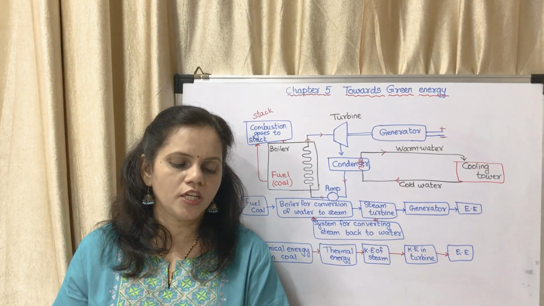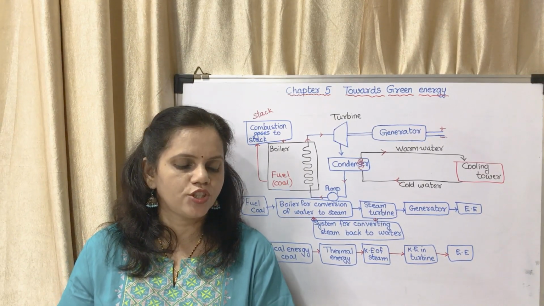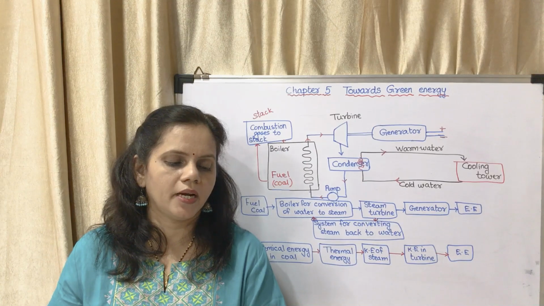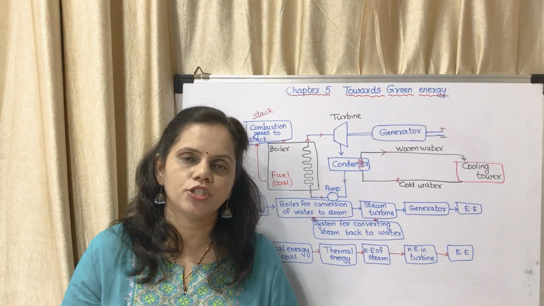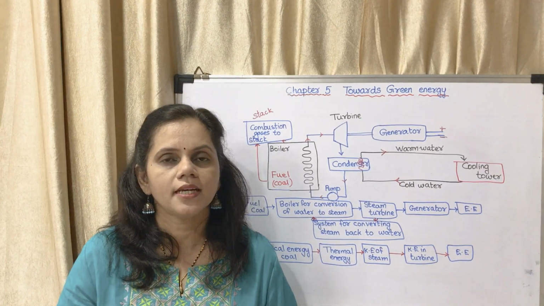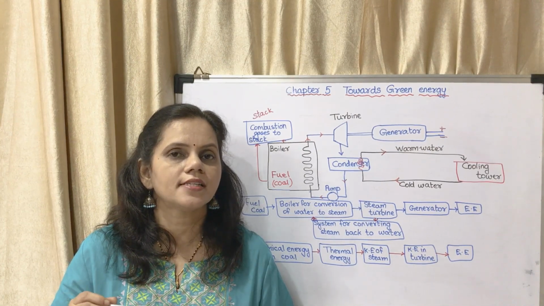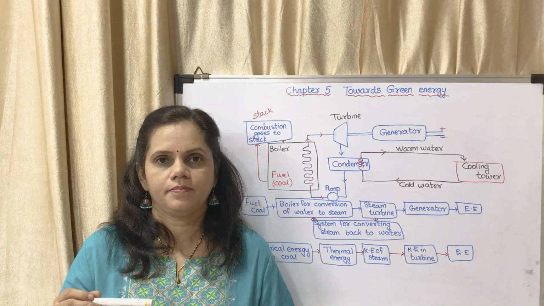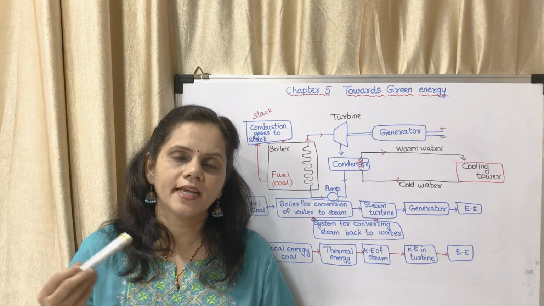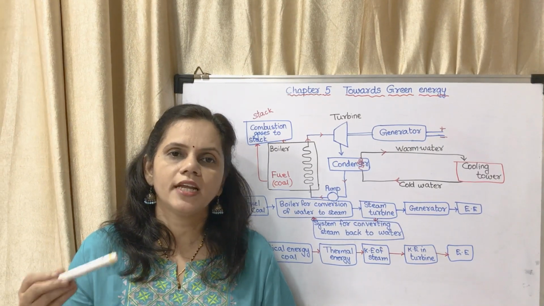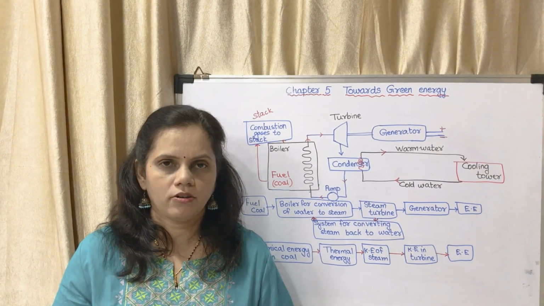This may cause serious health problems related to the respiratory system. The reserves of fuel used in this method, that is coal, are limited. Therefore, in future, there will be limitations on the availability of coal. So the basic problem is air pollution, and the second basic problem is limitation in fuel, that is coal. It is a fossil fuel. Fossil fuels are decreasing in quantity nowadays. So we have to take care. We have to use only enough amount of coal. So these are the problems with thermal power stations.